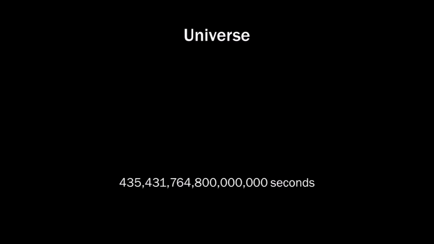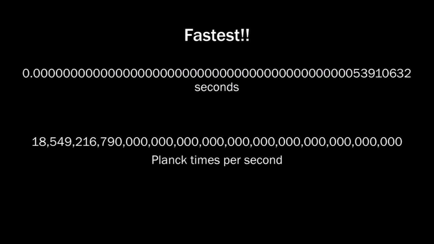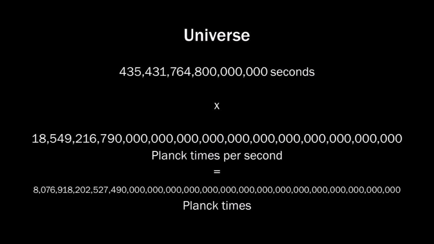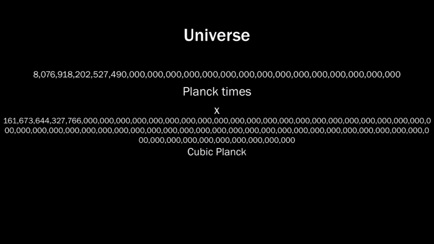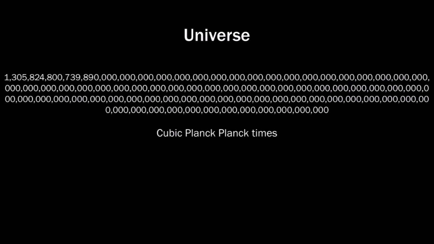Cool. Why seconds? We can go faster. Milliseconds or microseconds, or what's the fastest? That would be the Planck time. That's quite a short time. So here we have the amount of Planck times per second. And here we have the age of the universe expressed in Planck times. We can multiply that by the cubic Plancks. And now we can say that there have been this amount of cubic Planck times in the universe until now. A bit of a weird unit and quite a huge number.